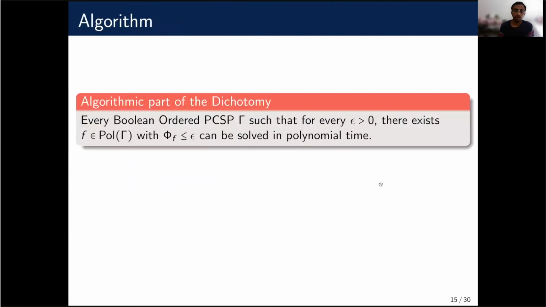So coming back to the algorithmic part of the dichotomy, we recall the statement first. Every Boolean ordered PCSP gamma such that for every epsilon, there is a polymorphism f of gamma with phi of f at most epsilon, and if gamma has such a property, then gamma can be solved in polynomial time. We do this in two steps.